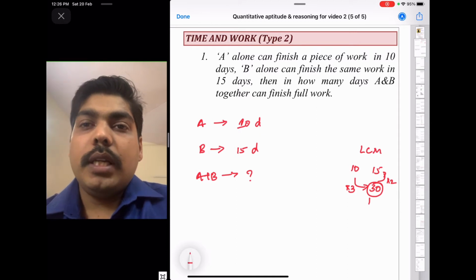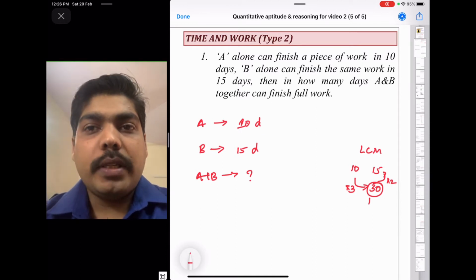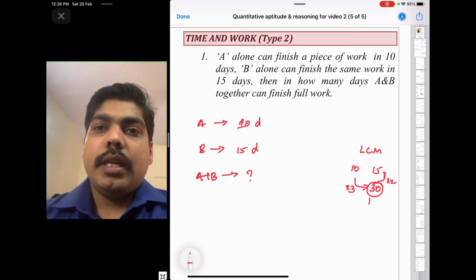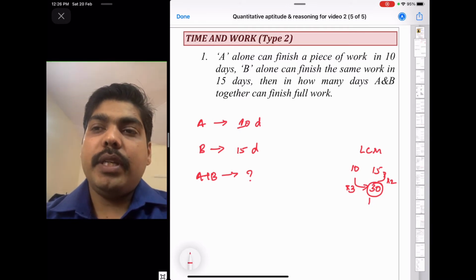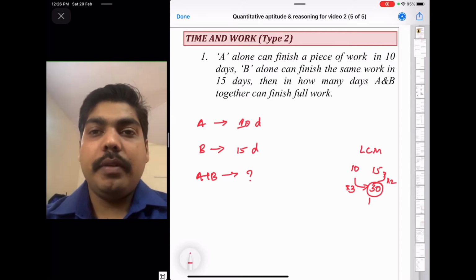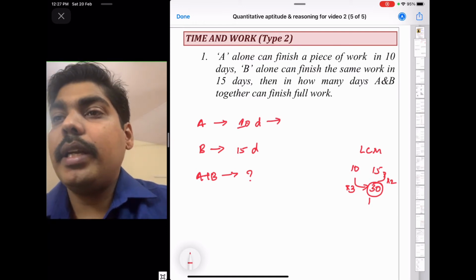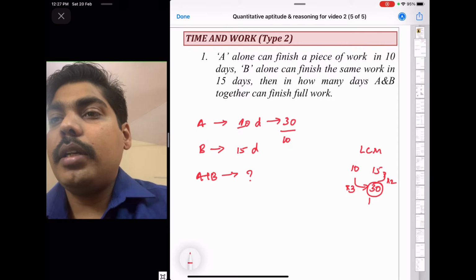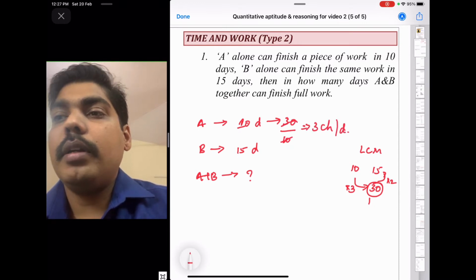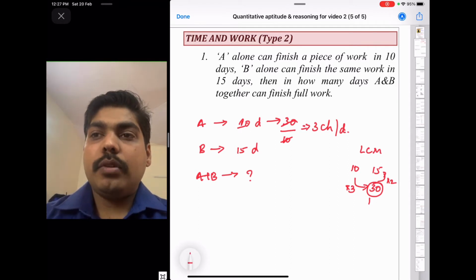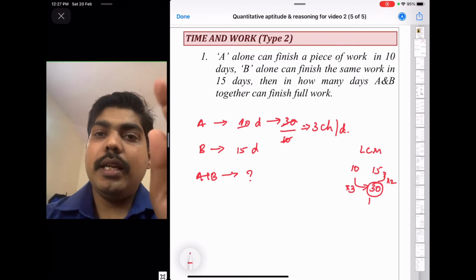So now I'll allot this work to person A. So he will finish the work in 10 days. He will finish the work in 10 days means what? Every day he will come and arrange some chairs and go back, and in 10 days he will complete the work. So every day he will arrange 30 divided by 10, that is 3 chairs per day. That is the capacity of person A. So A will arrange 3 chairs in a day.